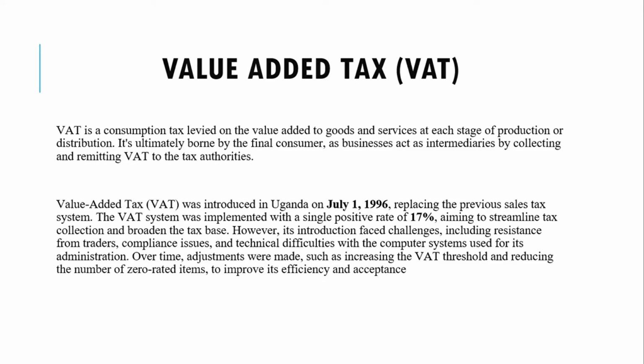So to improve efficiency and acceptance, the government made adjustments over time, such as increasing the VAT registration threshold to reduce the tax burden on small businesses, then also reducing the number of zero-rated items to limit VAT refunds and boost revenue collection, then also raising the VAT rate to 18% from 17%, which remains in effect today. So currently the VAT rate is 18%.